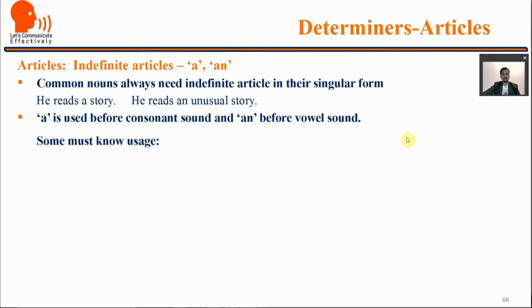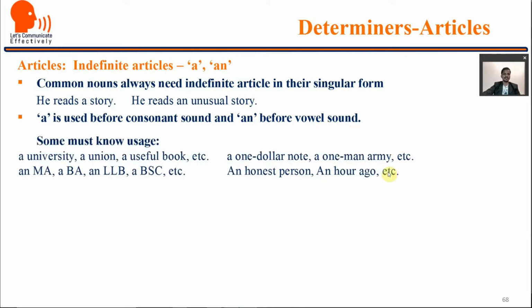There are some must-know facts, must-know uses. Let us see now. Look at these uses of a and an as indefinite articles. A university, a union, a useful book, etc. A $1 note, a one-man army. Here, an MA, a BA, an LLB, a BSc, an honest person, an hour ago.